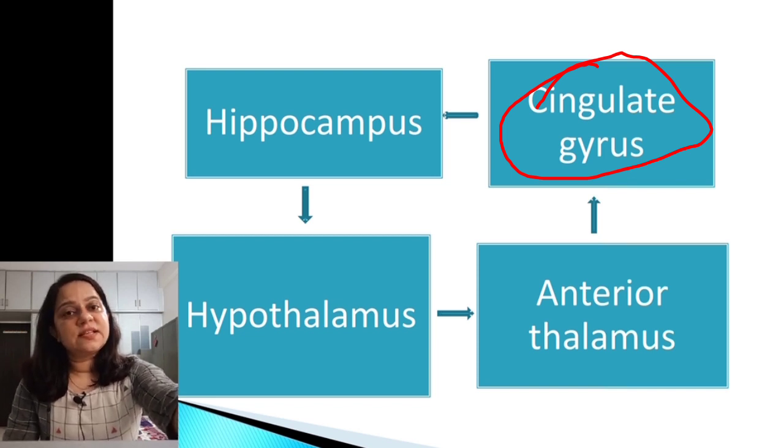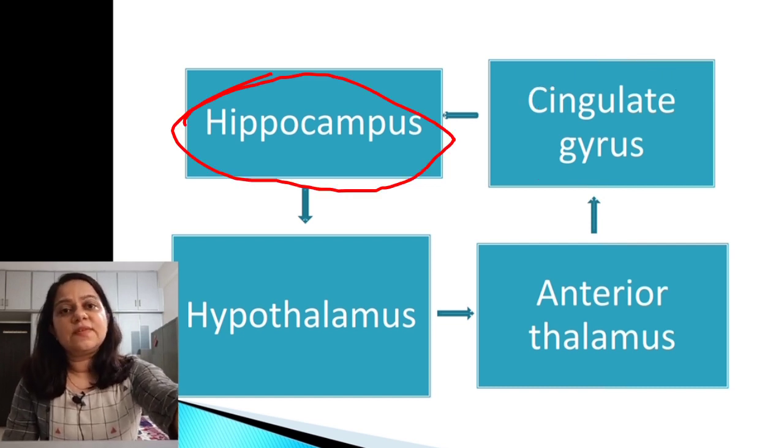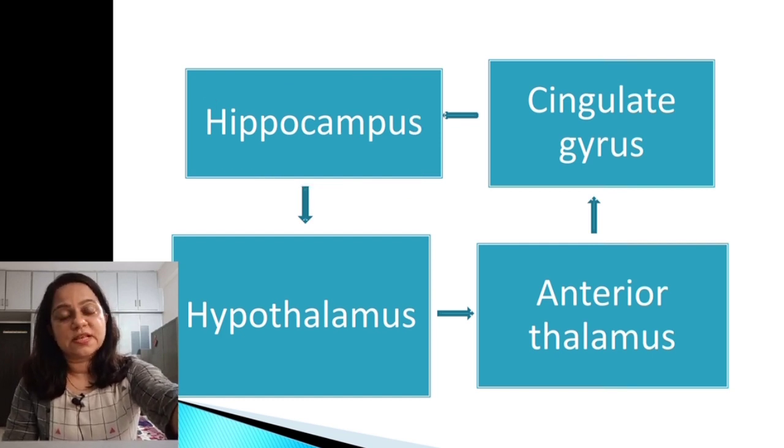The cingulate gyrus will receive input from the association areas of the brain and will send signals to the hippocampus, and the hippocampus will give output to the hypothalamus. The hypothalamus will send signals to the brainstem and spinal cord, and different behavior according to the emotions which have been perceived will occur.